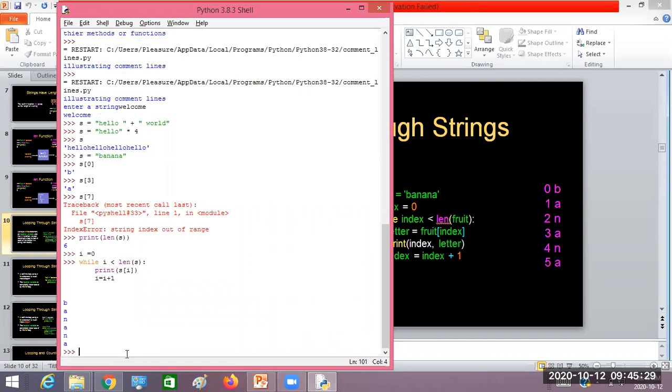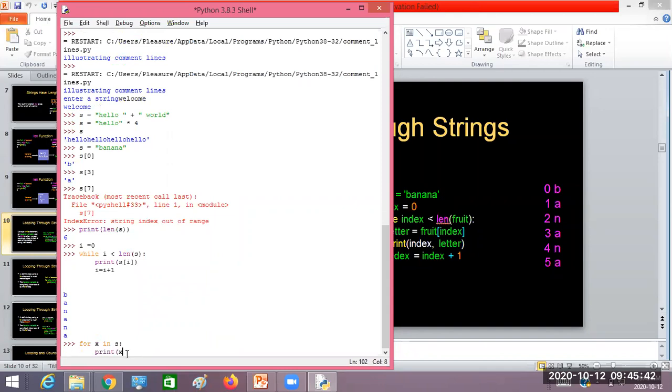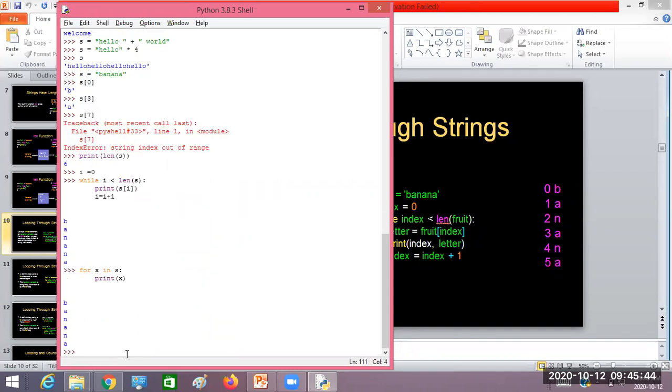Even this can be rewritten as simply as this. For example, I'll write for x in s, print of x. This also is going to do the same thing. Instead of writing this many lines, one or two lines of a for loop can be used to iterate through every character of the string. Did you get the idea of how to iterate through every character of the string?